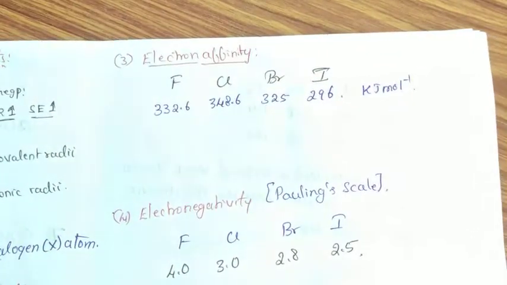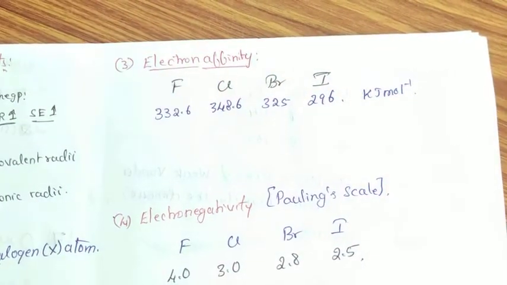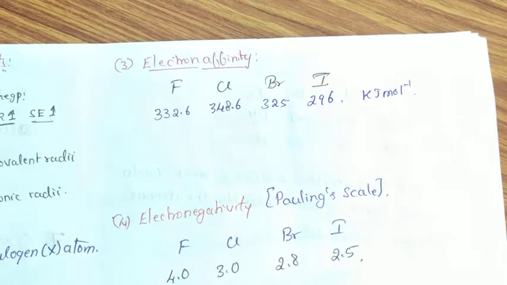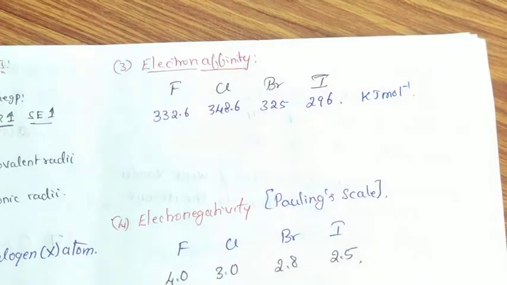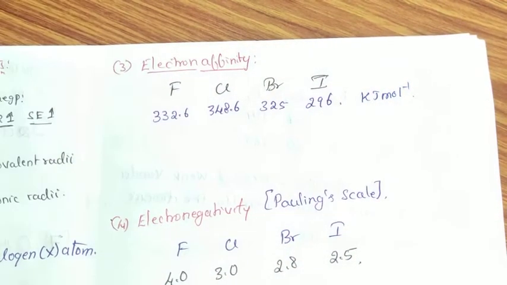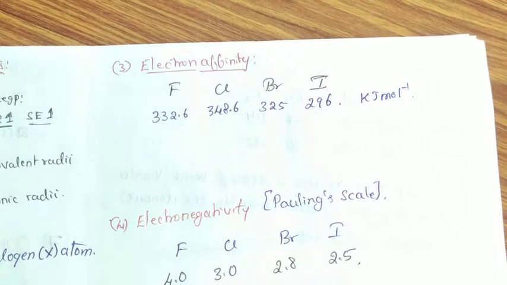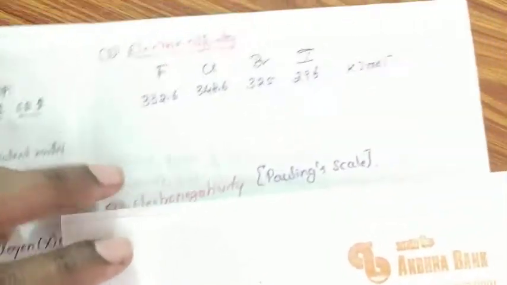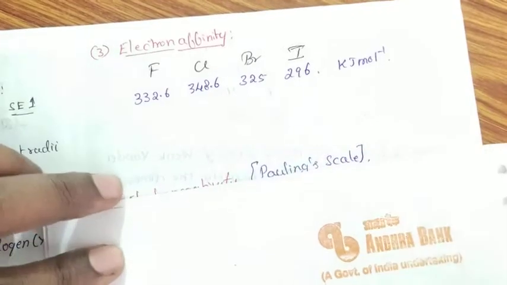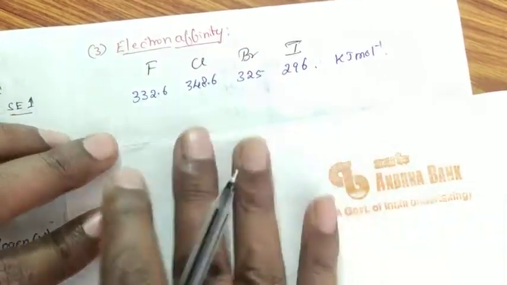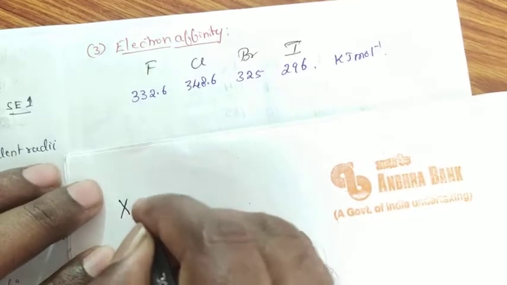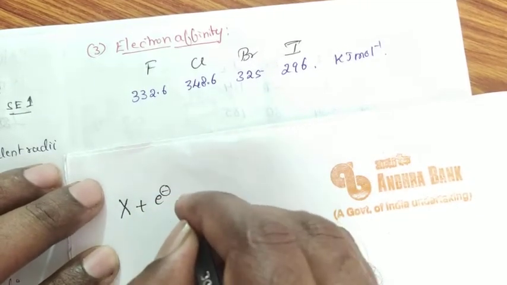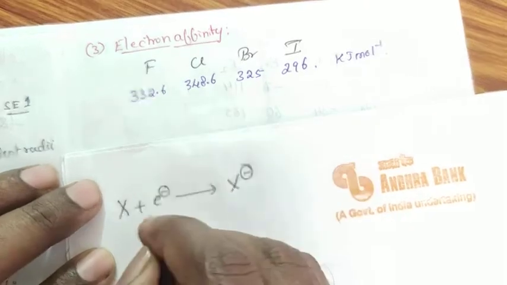Coming to the electron affinity. What is meant by electron affinity? Tendency of an atom to attract the shared pair electrons towards itself. Tendency of an atom to gain an electron. This is the halogen atom. It has an ability to gain an electron to form halide ion.